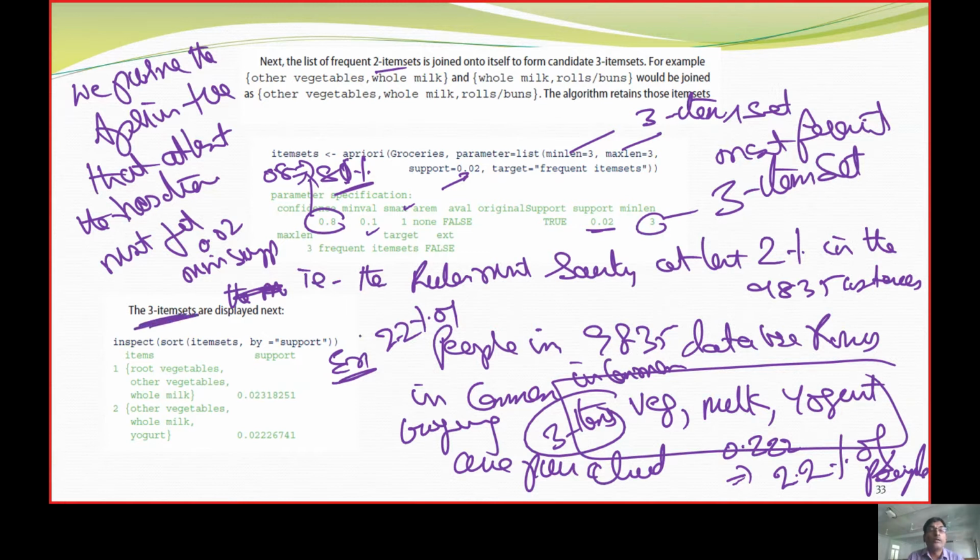How did you get this? I got this with support. What is support? Percentage of most frequent occurrence of items in the database. That is what we are going to call support. So we were talking about support, we were talking about confidence, and we got these items here.